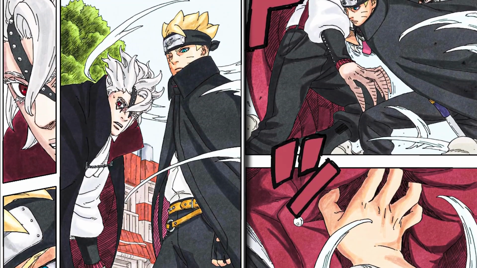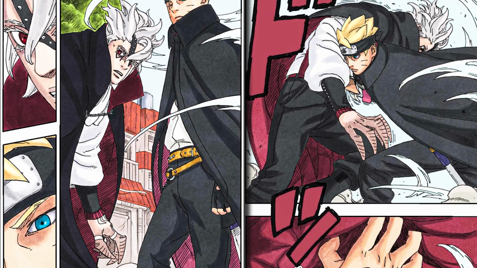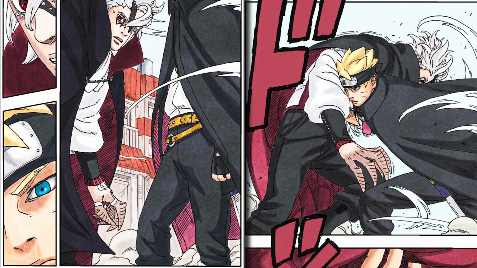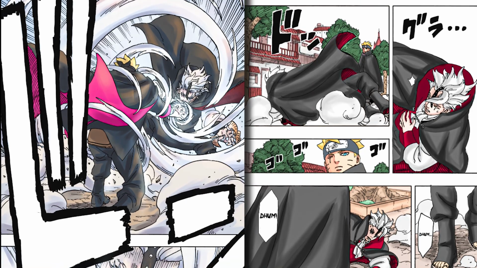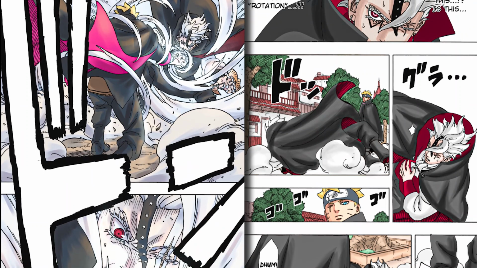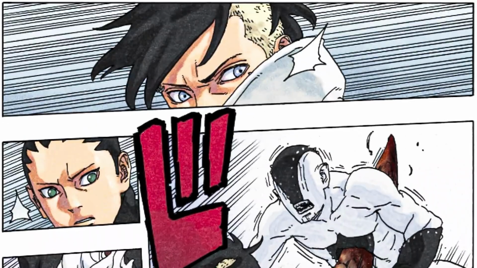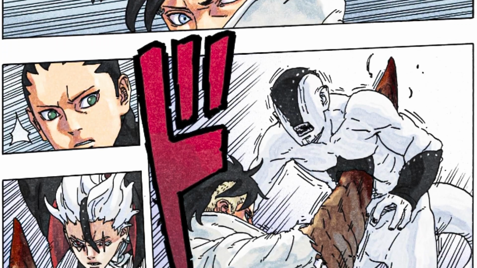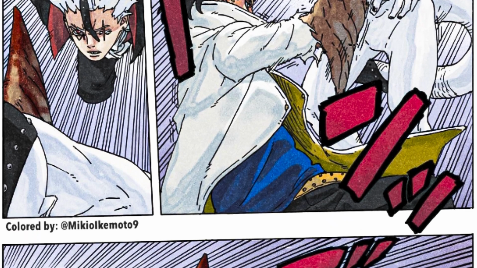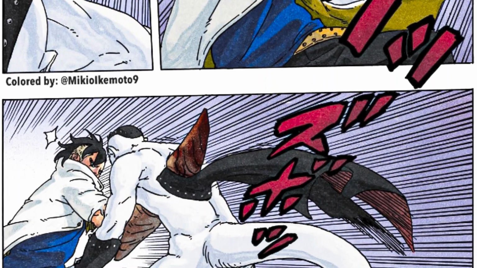Boruto also took advantage of Code's overconfidence, knowing that Code didn't fully understand his new moves and powers. Boruto used Code's arrogance against him, controlling the fight by manipulating Code's actions. Boruto didn't use the full power of the Rasengan Uzuhiko against Code, instead choosing to destabilize him psychologically rather than killing him straight away. This showed Boruto's strategic thinking and maturity. Rather than relying on brute force, Boruto controlled the fight by holding back, giving Code the chance to retreat. Offering the enemy a way out is a powerful psychological tactic, and Boruto gave Code several opportunities to leave the fight, which weakened Code's resolve.